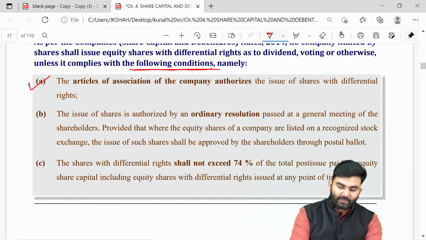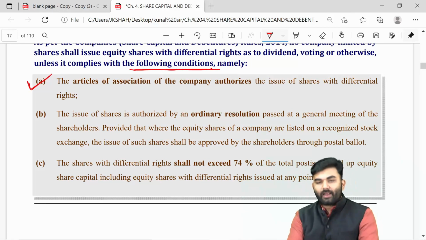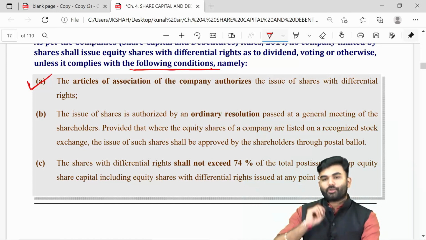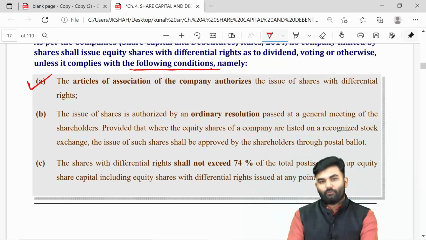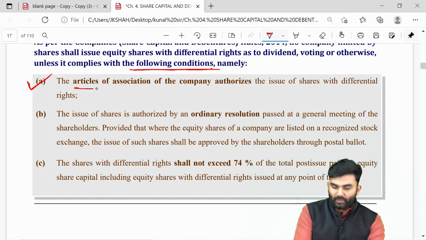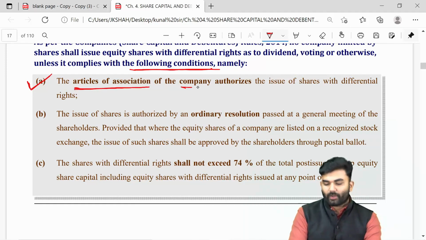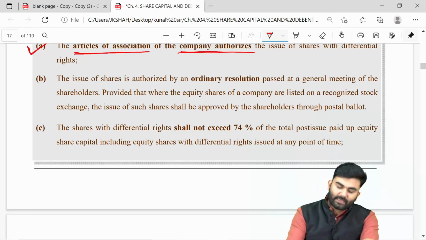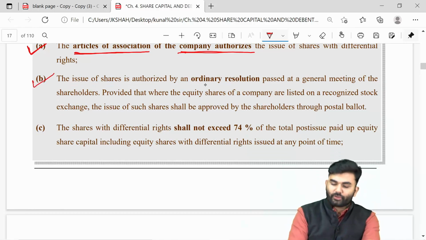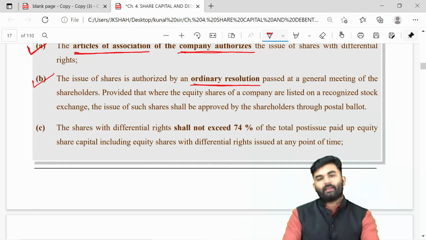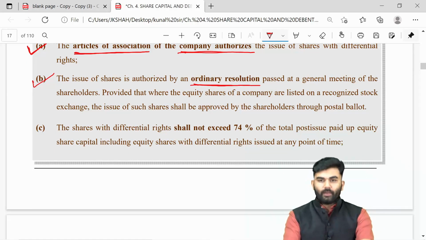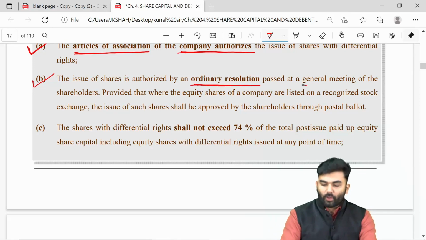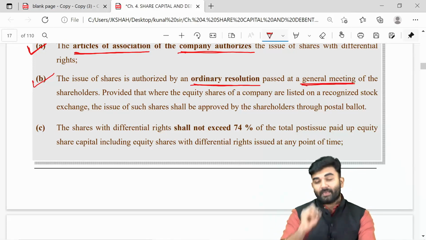The very first condition is that the company is allowed to issue equity shares with differential voting rights only when it is authorized by the articles of the company. The company needs to pass an ordinary resolution by calling a general meeting.